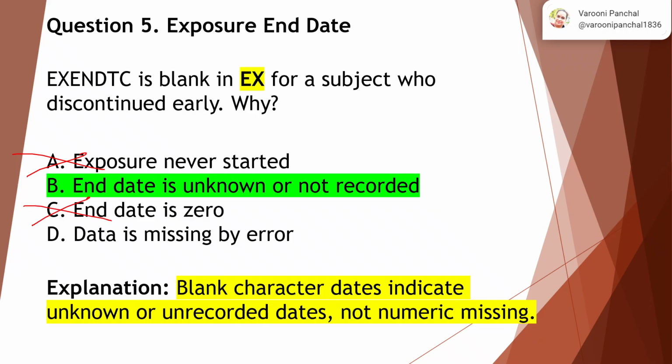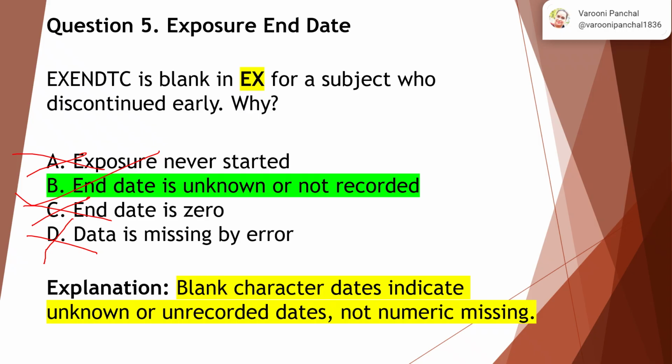Data is missing by error. As we know, there is a difference between a missing and a blank, right? So missing is something like not collected or unavailable, right? So this is not the right answer. So the correct answer is end date is unknown or not recorded. If that patient discontinued early, then the exposure end date could be blank because that patient never returned back to that specific study.